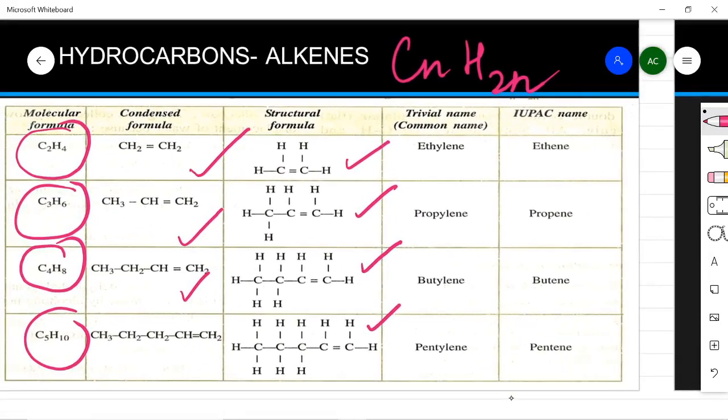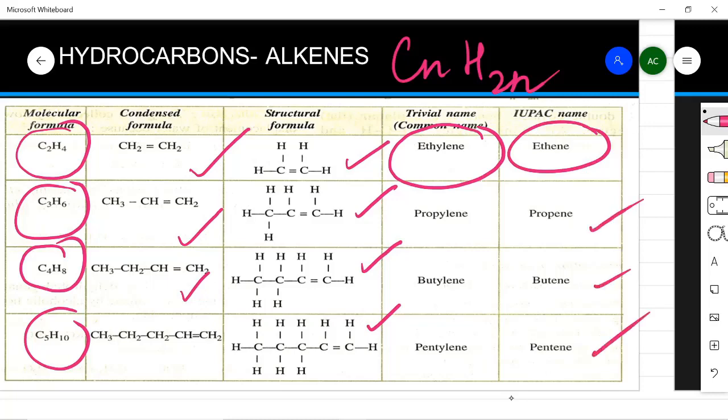Then the trivial names you have to learn, because sometimes they ask what is the IUPAC name of ethylene, or what is the common name of ethene. So you should learn both the common name as well as the IUPAC name. So ethene, propene, butene, pentene, and they are ethylene, propylene, butylene and pentylene.